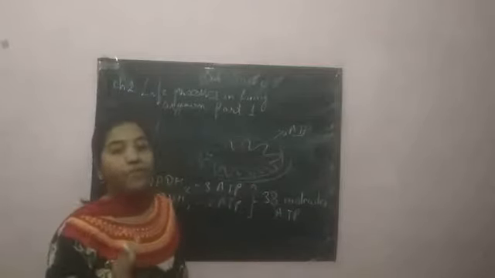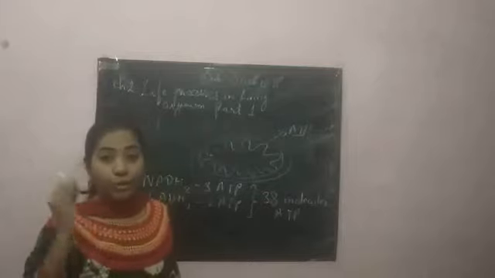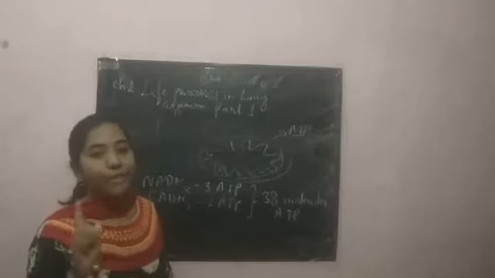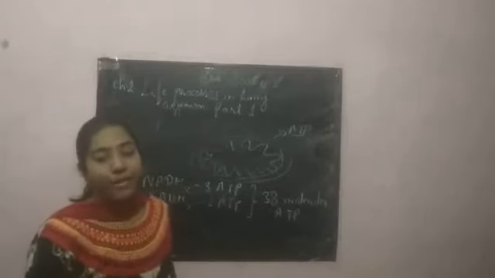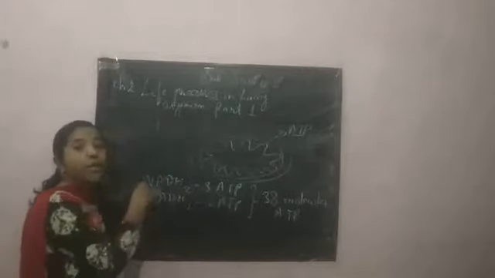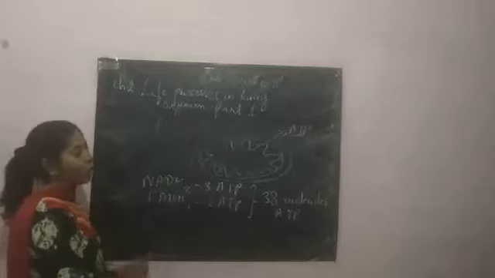So I hope you all have understood this. It takes place in 3 stages: glycolysis, tricarboxylic acid cycle and electron transfer chain reaction. The first 2 stages, glycolysis and the tricarboxylic acid cycle, will take place in the cytoplasm. The third step, the electron transfer chain reaction, will take place in the mitochondria and we'll get some 38 molecules of ATP.